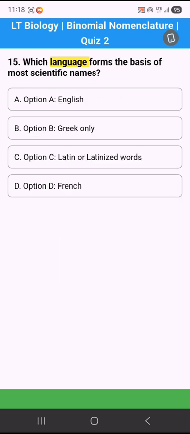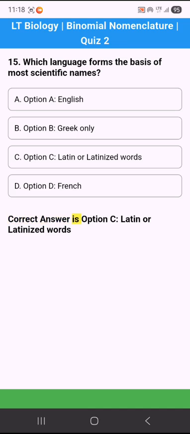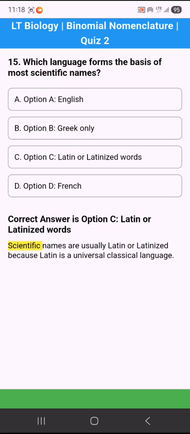15. Which language forms the basis of most scientific names? Option A. English. Option B. Greek only. Option C. Latin or Latinized words. Option D. French. Correct answer is option C. Latin or Latinized words. Scientific names are usually Latin or Latinized because Latin is a universal classical language.